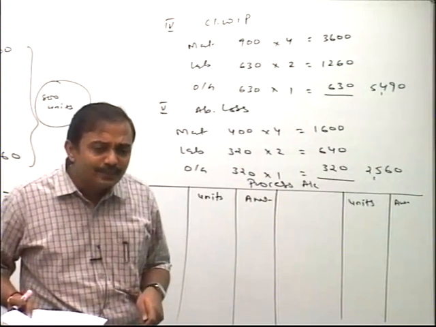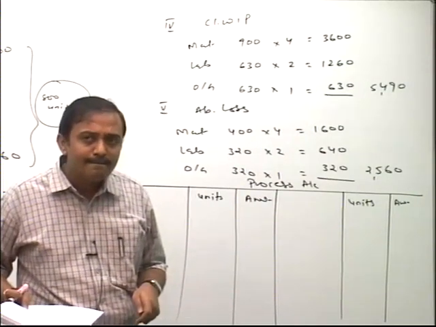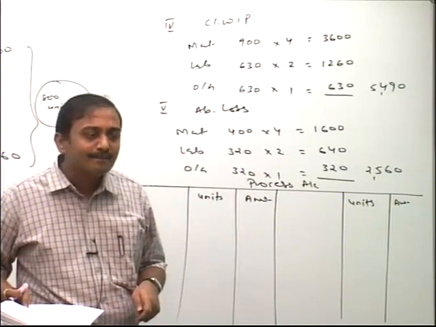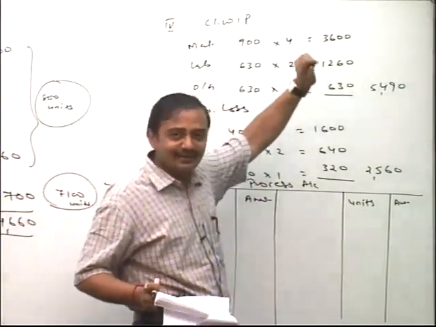Labor? 1260. Okay, that I rectified already. Okay.